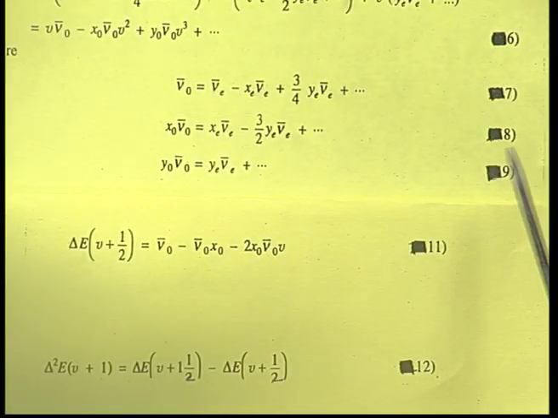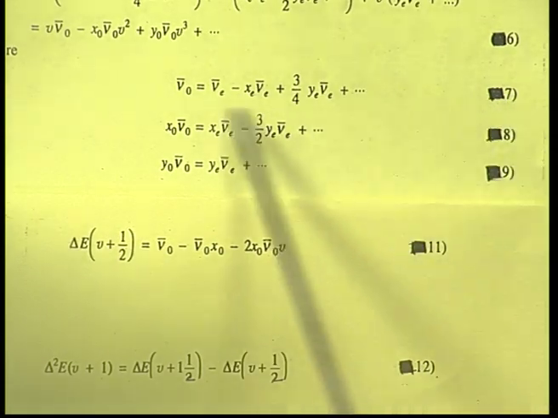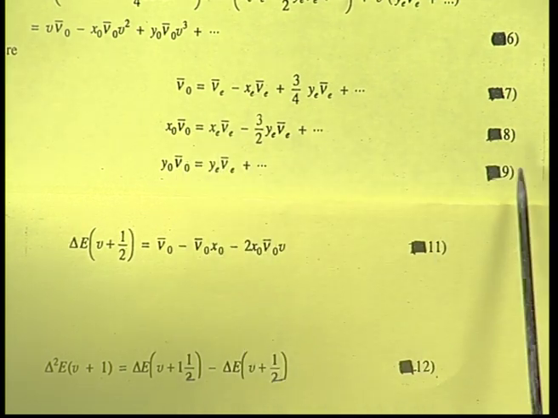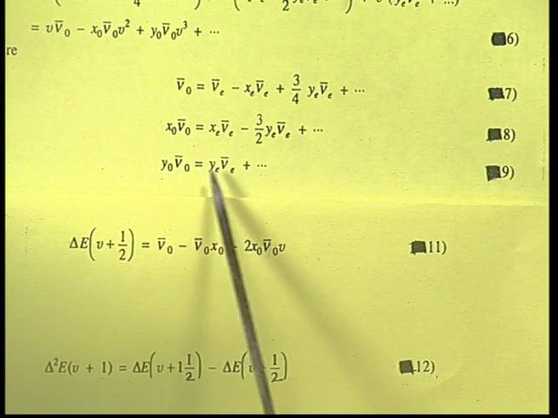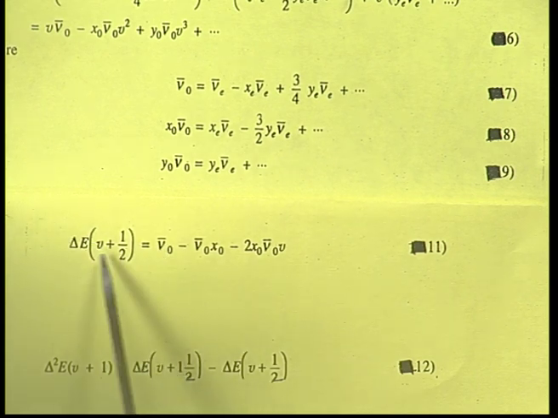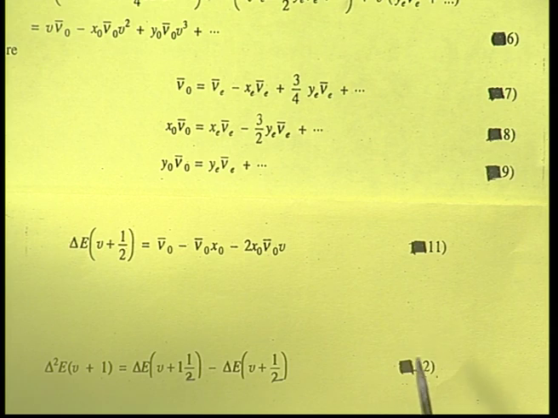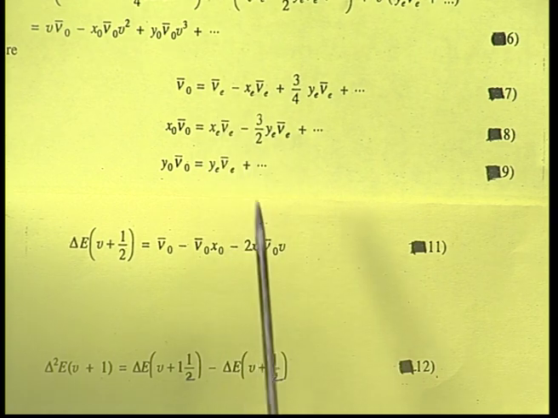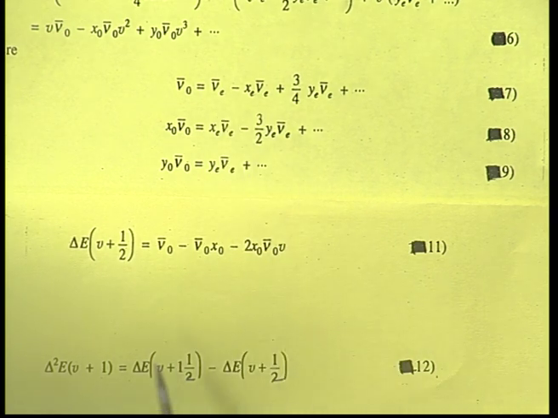Now, you observe that equation 7 gives nu 0, 8 gives x 0 nu 0 bar, 9 gives y 0 nu 0 bar, 11 is the first difference, and 12 is the second difference. Using all these 5 equations, we will be able to get the values of x e nu e of the ground state as well as x e nu e of the upper electronic state.